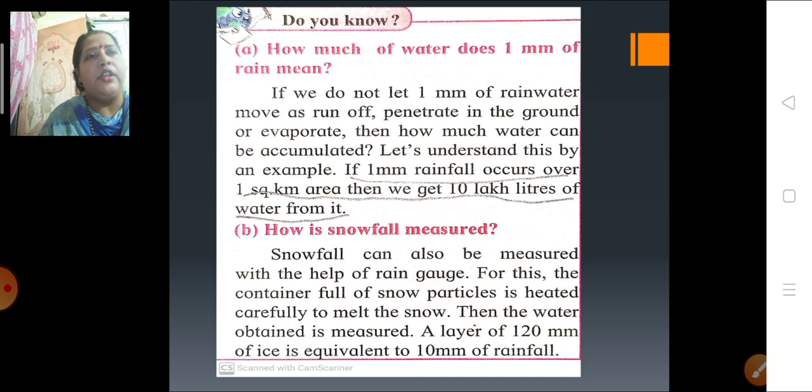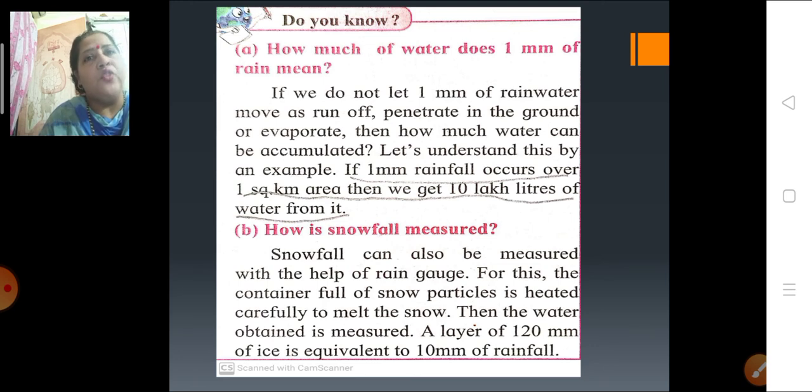How much water does 1 mm of rain mean? If rainfall of 1 mm takes place in 1 square kilometer of area, then how much water can we get? 10 lakh liters of water we can get from this 1 mm of rainfall.